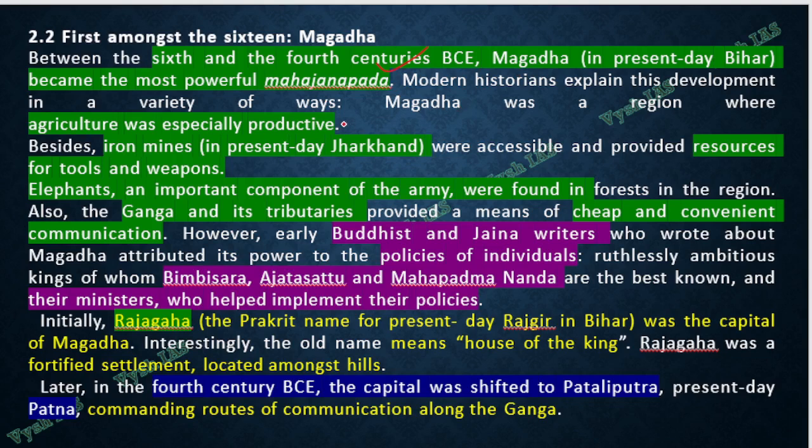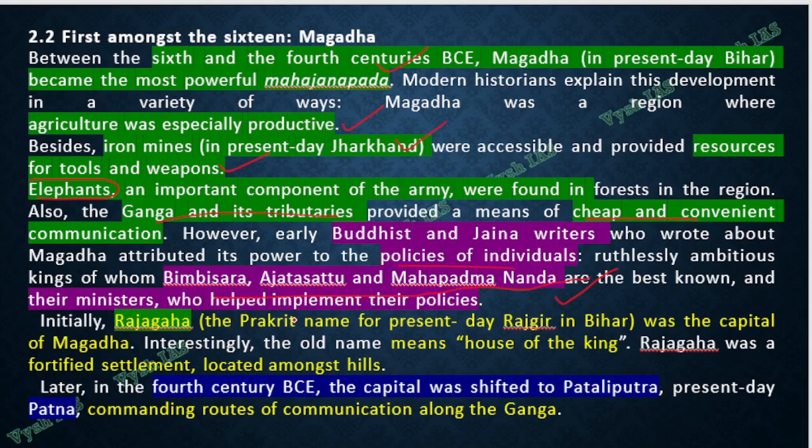One thing is, agriculture was very productive. They had access to iron mines in present day Jharkhand. They had a lot of iron tools and weapons. They had captured a lot of elephants from the nearby forest and made a huge army of elephants. Then the Ganga and its tributaries, a very flourishing area. Transportation became very cheap and convenient through the water route, and even Buddhist and Jaina writers write about them in praise. The policies of people like Bimbisara, Ajatashatru, Mahapadmananda were excellent. They were great rulers, and they could implement their policies through the powerful ministers they had.